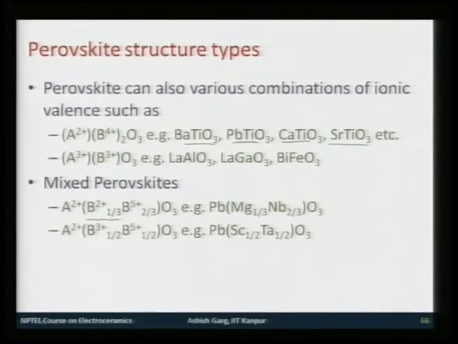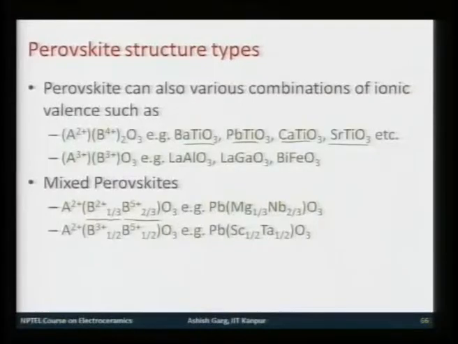So, one third of B sites are filled by B2+, and another 2/3 of B sites are occupied by a 5+ cation. So, one such example is lead magnesium niobate. This is also called PMN. PMN makes a very important material like PMN-PT in solid solution with lead titanate.